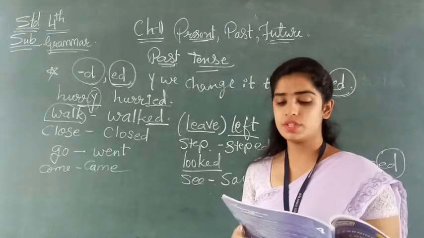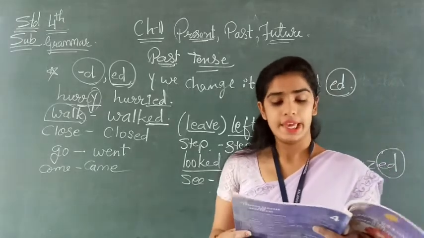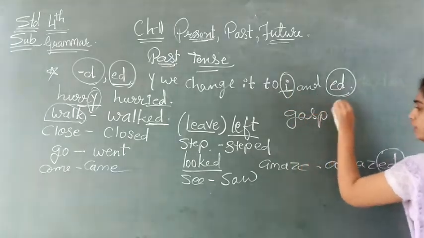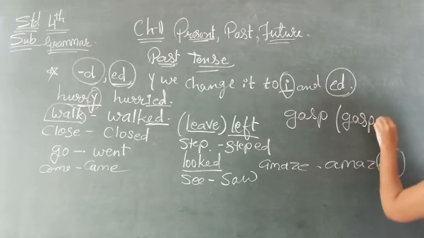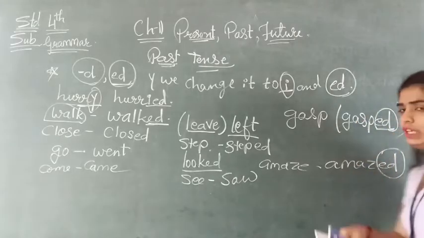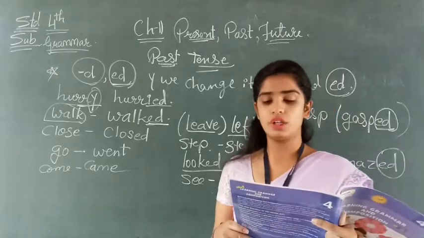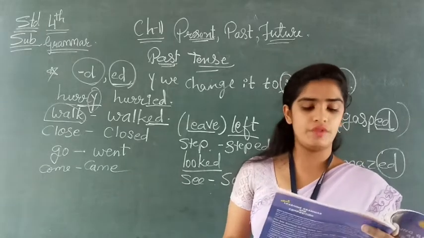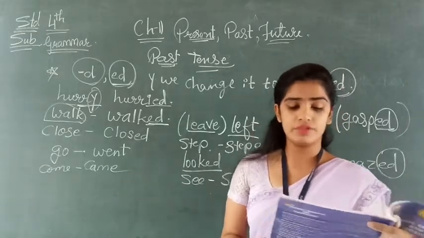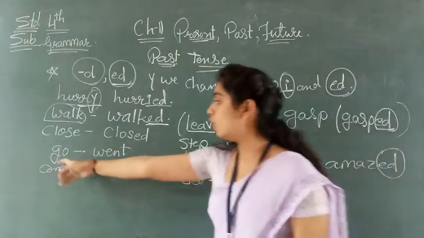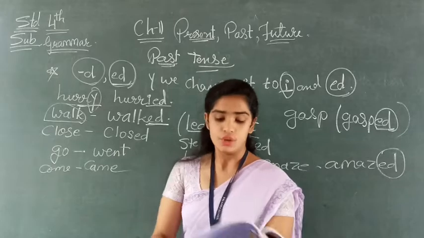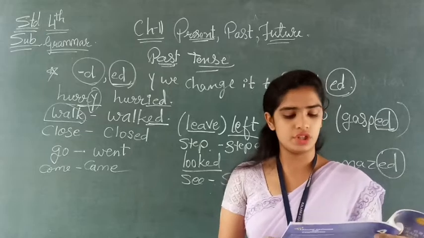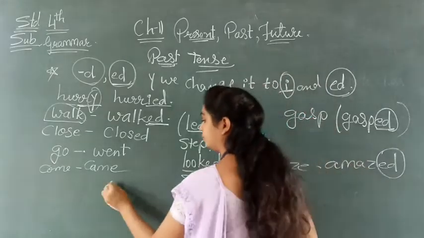Now next, at the sight of something beautiful, blue and round in the sky, he blank gasped. Gasp is given. So again, what we will use here? G-A-S-P-E-D. We will add here ED. So he gasped as he realized what it was. It was earth. He observed. Why observed? We are using past tense. So we will use ED. Observed the sight of her for some time. Then he go. What will be the past tense of go? We will use went. So our answer will be, then he went back to the spaceship and blank contact the space research center. Contact.